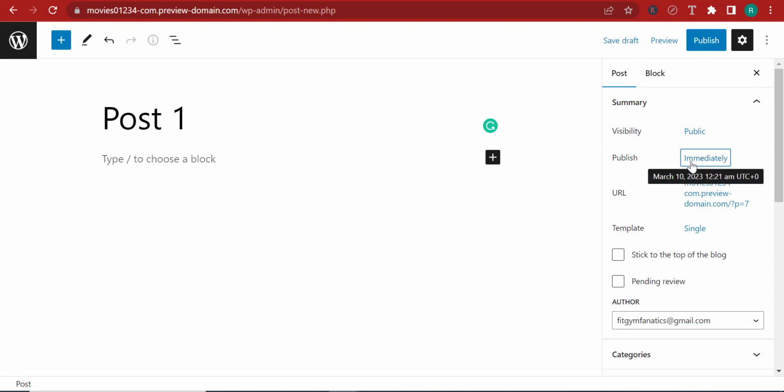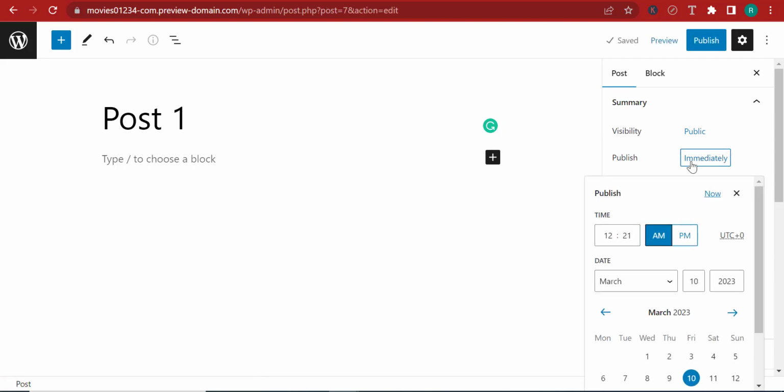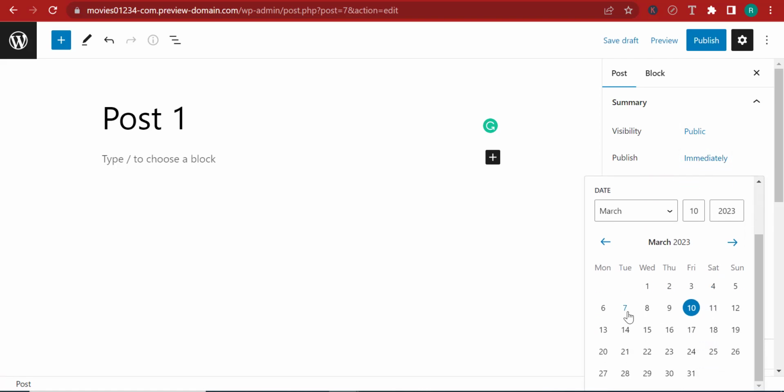Over here, you have the choice either to publish the post immediately, or you can click on immediately and schedule when you want the post to run. So for example, let's say that you're running on a schedule and that every day you're posting 2 or 3 posts. You can come in here and schedule them. Now you can schedule exactly when you want that post to be posted.